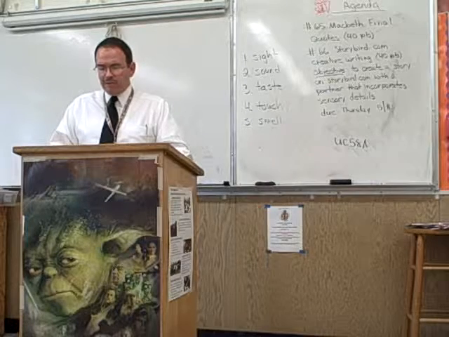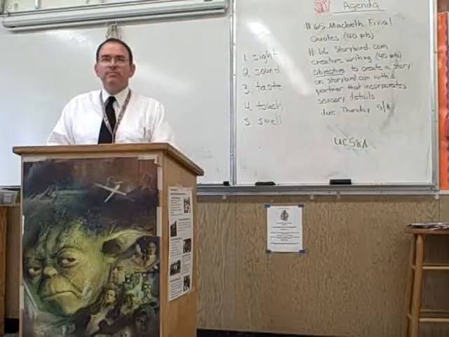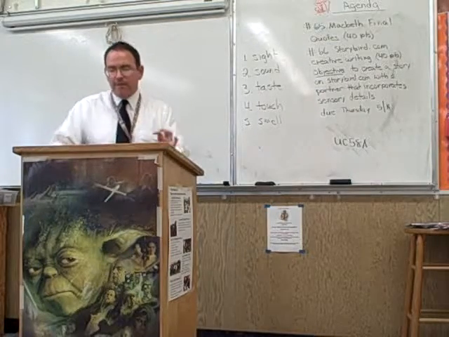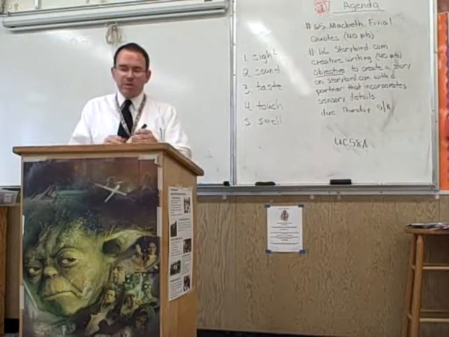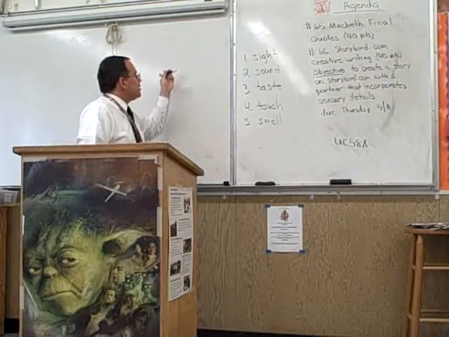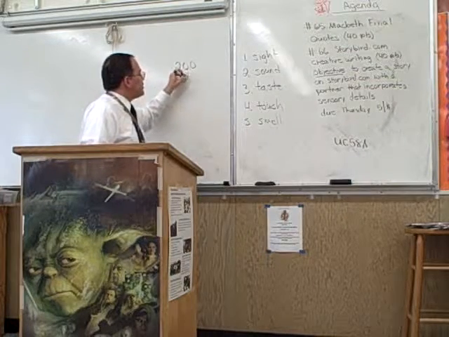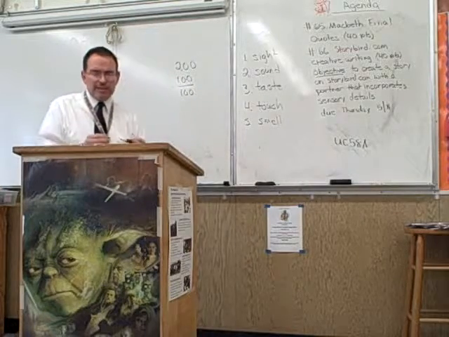What I'm going to look for, give me a second to take a look at this, is that, I didn't write it up here, so write this down. It has to be 200 words long. So between you and your partner, it's got to come together to 200 words. One person does 100 words, the other person does 100 words, so it gets to 200 words altogether.